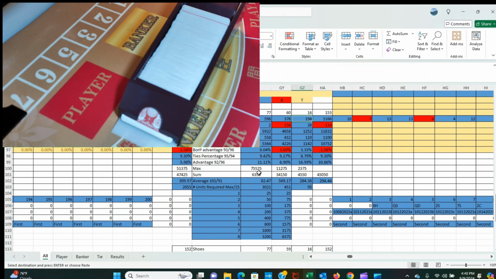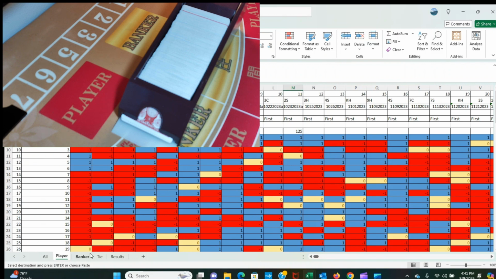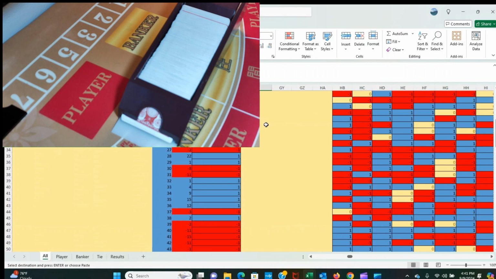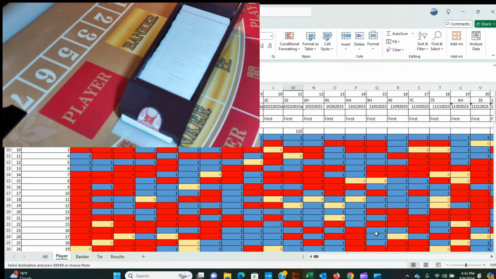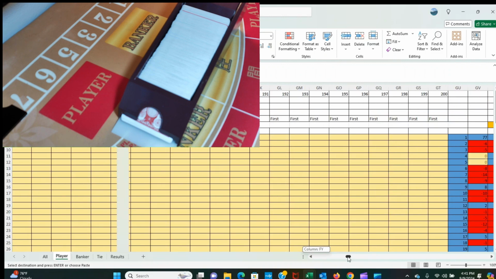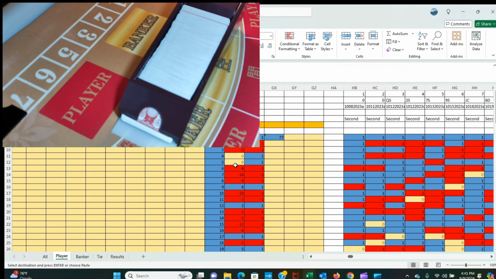It shows here on the bottom that I would have needed 75,525 to be able to survive on the player side, 77 shoes. And the reason is because, well, one of the things that I did, because now I'm in the positive here with the players, more players than bankers, so I converted my formula that every time when I have an even number at the end of every row or every lane here.